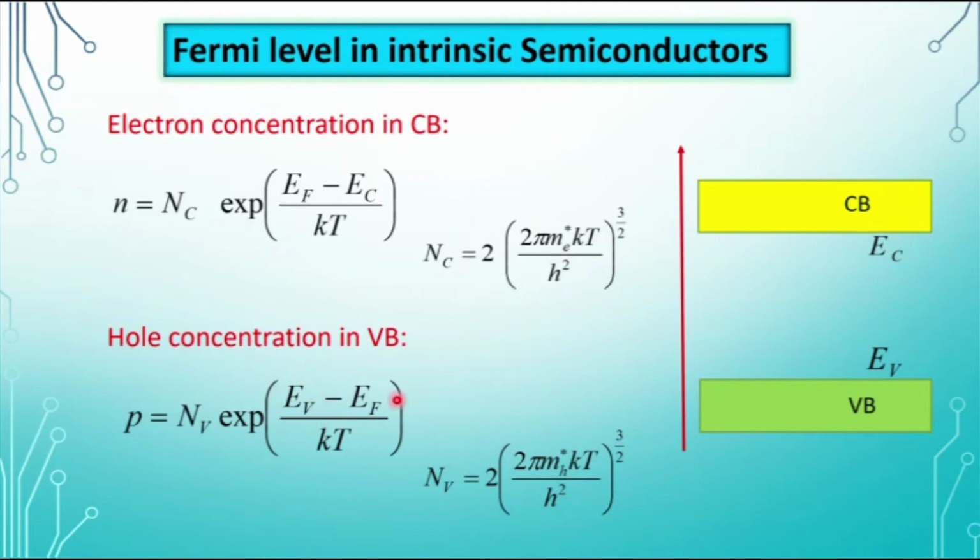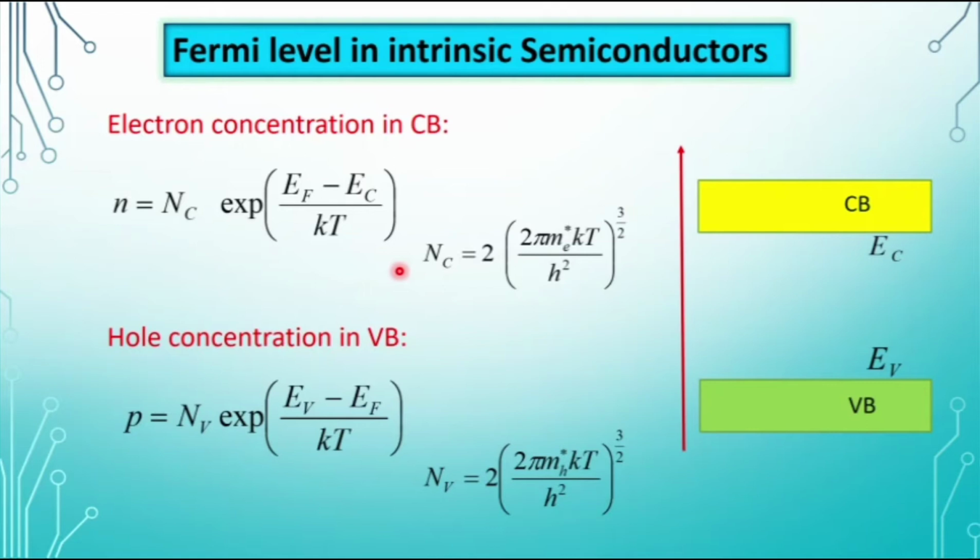Here Ev is the top of the valence band, EF is again the Fermi level, k is the Boltzmann constant, T is the temperature on the absolute scale, mh star is the effective mass of the hole, and h is Planck's constant. These derivations we have already discussed in our previous lectures.